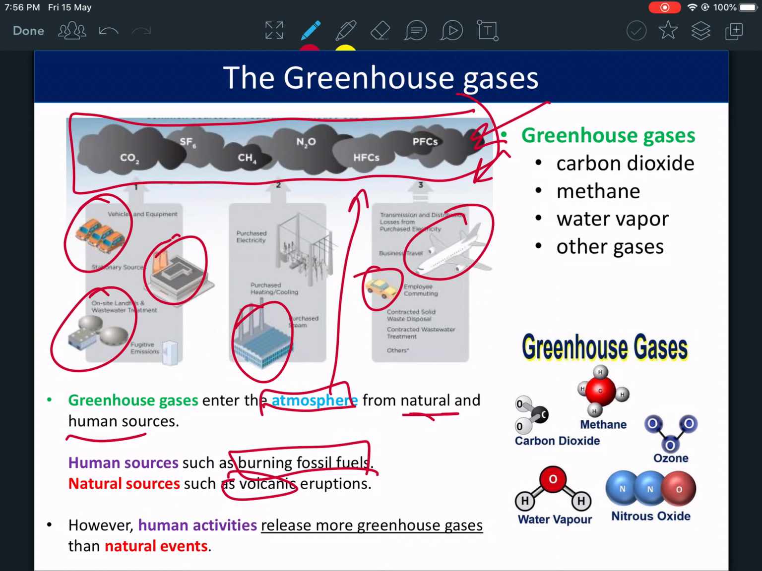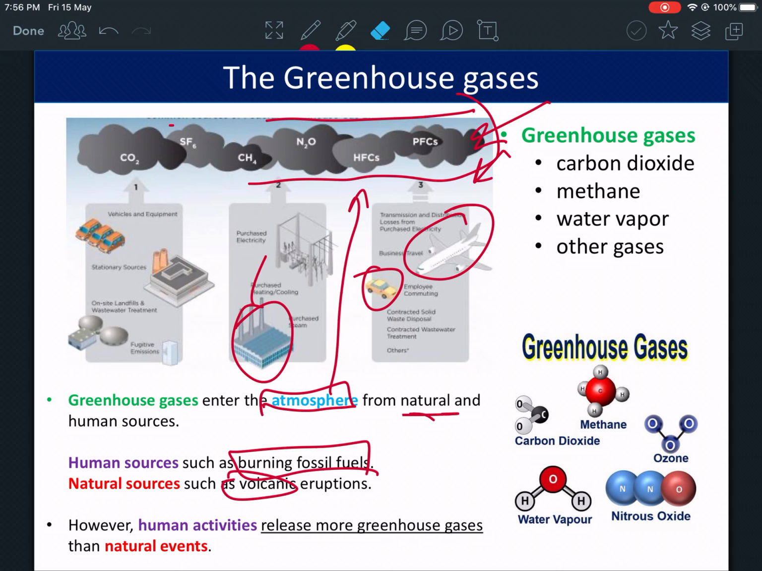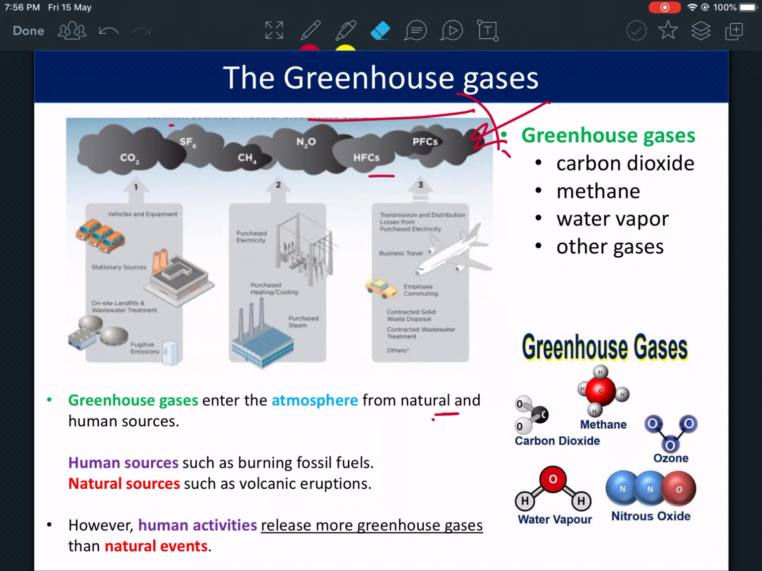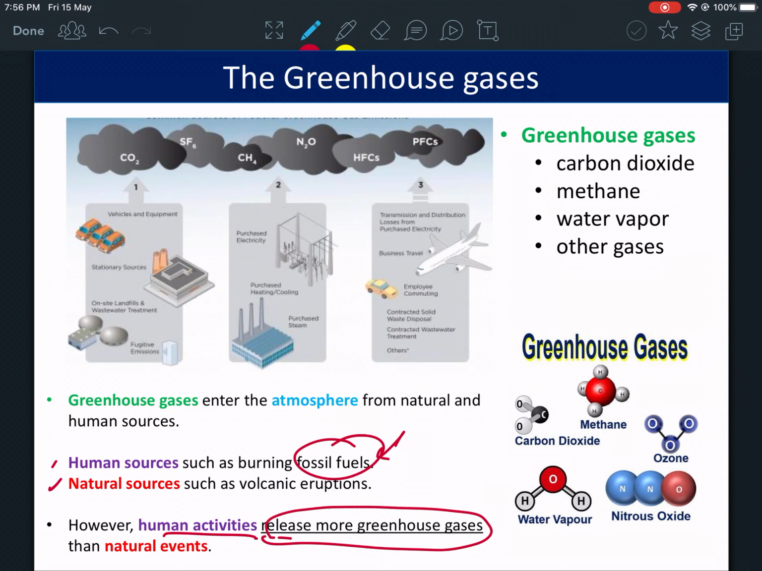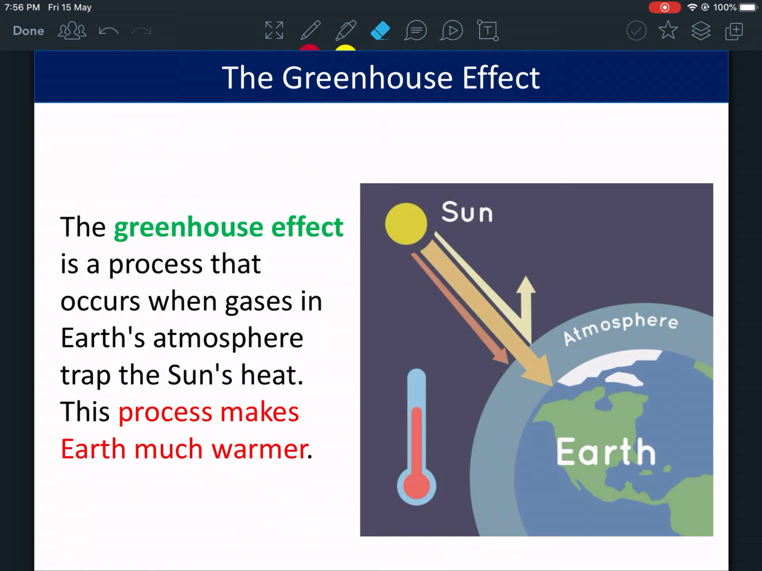How do they get into the atmosphere? Because of these pollutants, these gases get into the atmosphere. Greenhouse gases are very harmful. They are pollutants, and they get into the atmosphere because of human and natural sources, but mainly human fossil fuels. However, human activities release more greenhouse gases. We as humans release more greenhouse gases than nature does.